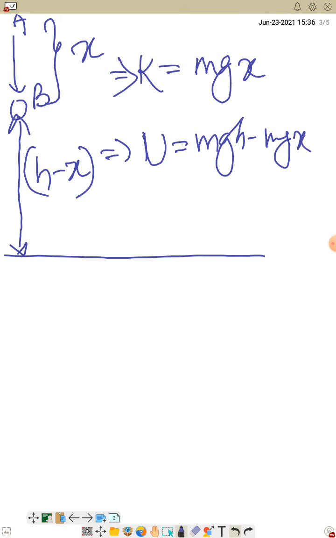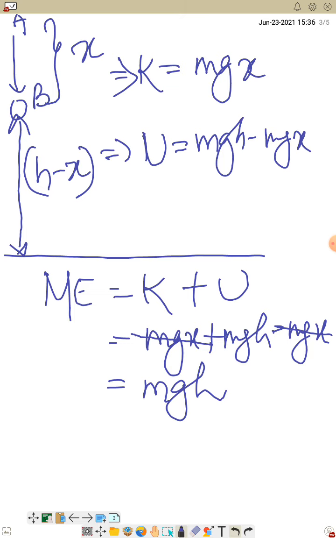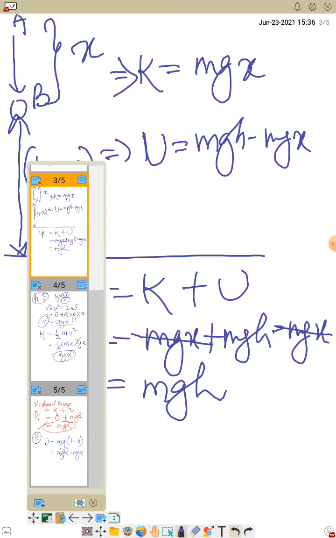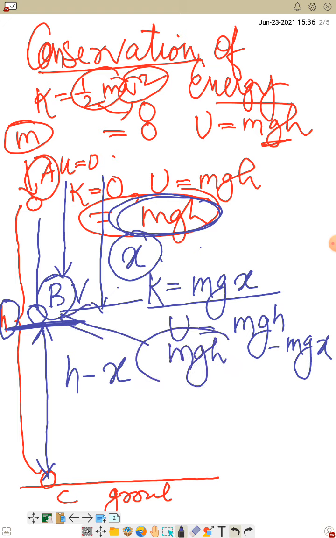So total mechanical energy here will be K plus U, that is mgx plus mgh minus mgx. So plus mgx minus mgx cancels and leaves me behind mgh. So here if I see the figure again, at position A also the total mechanical energy was mgh. At position B also the total energy is mgh. So at A it was mgh, at B also it is mgh.